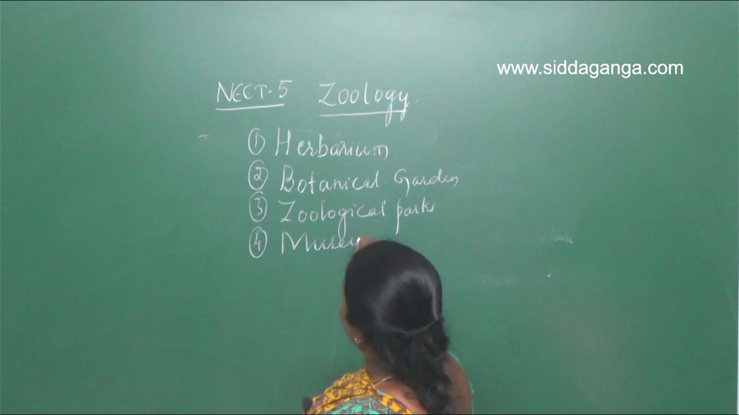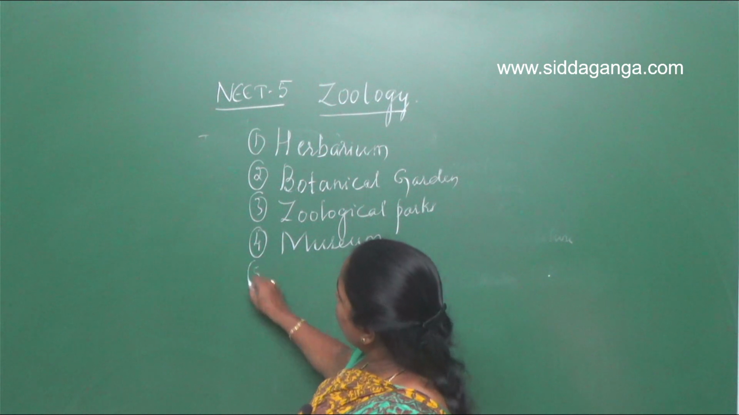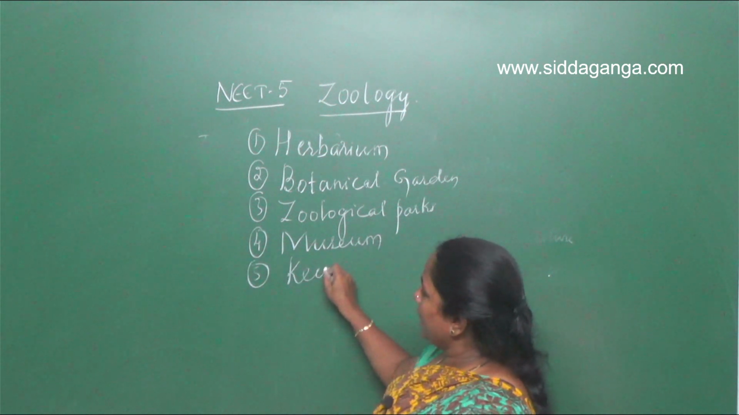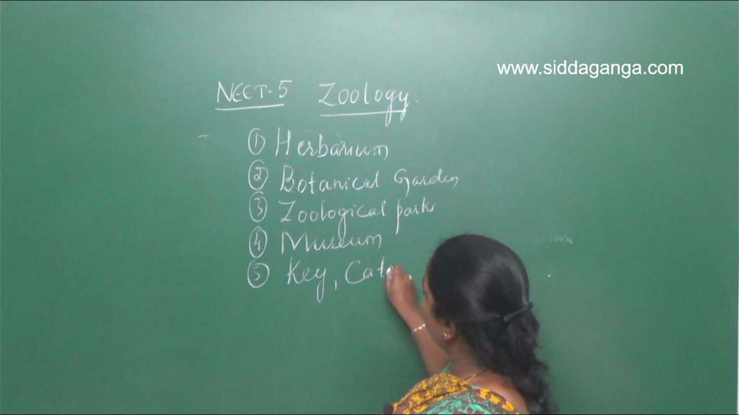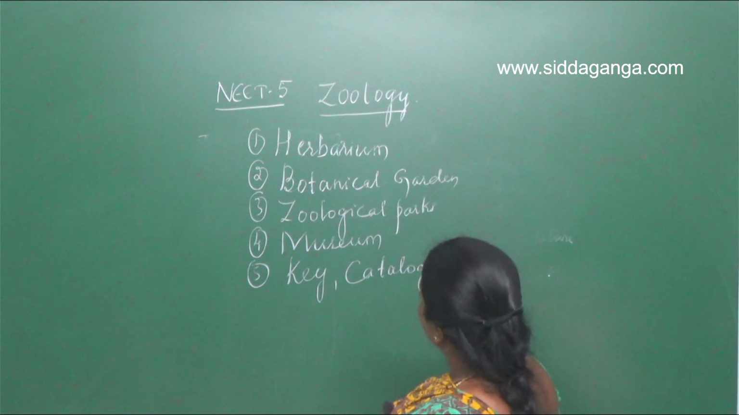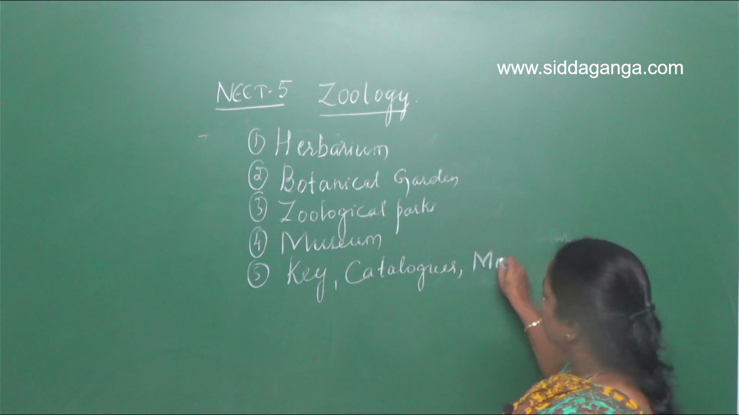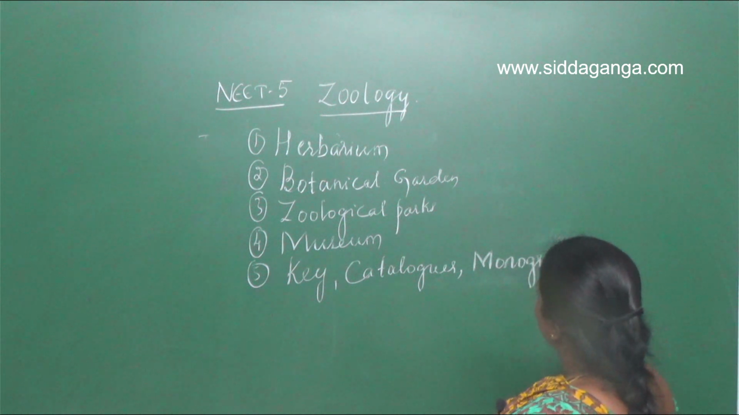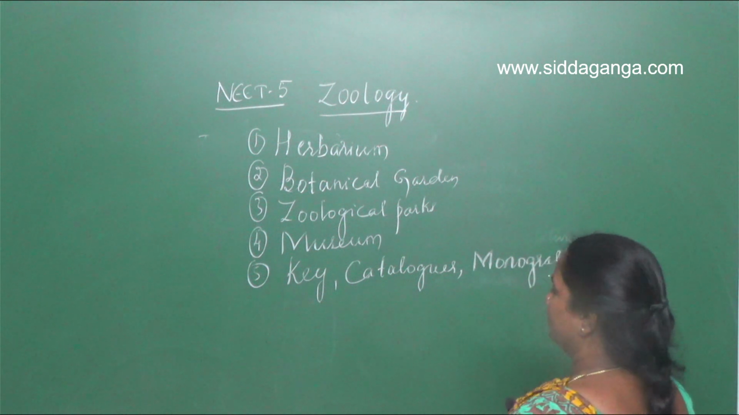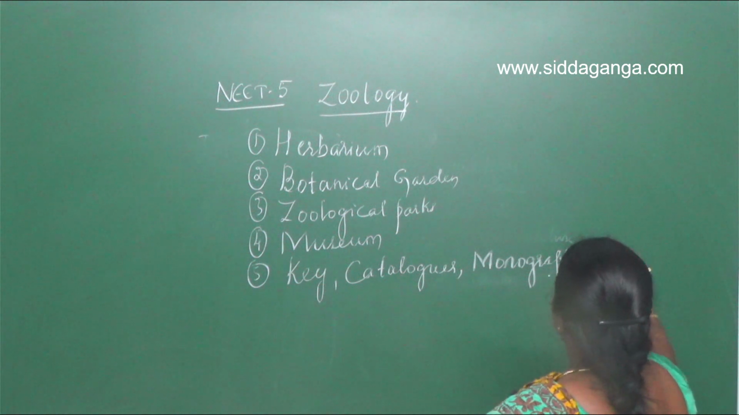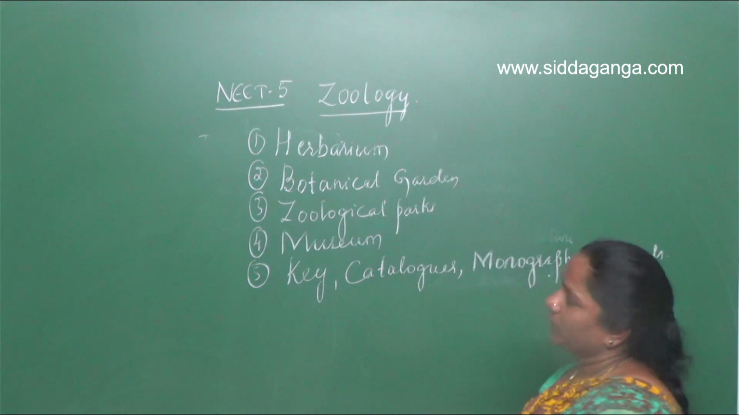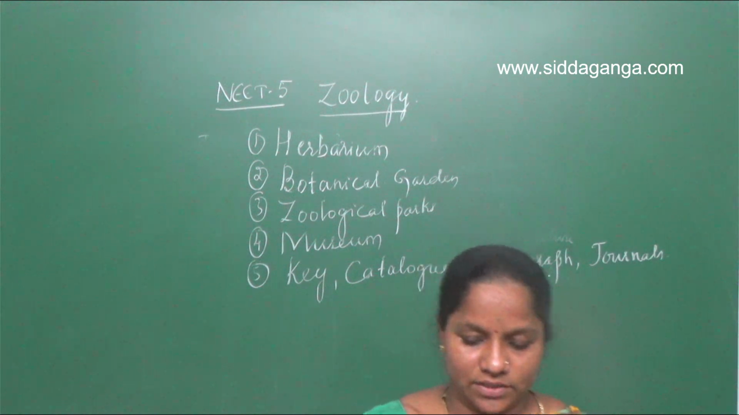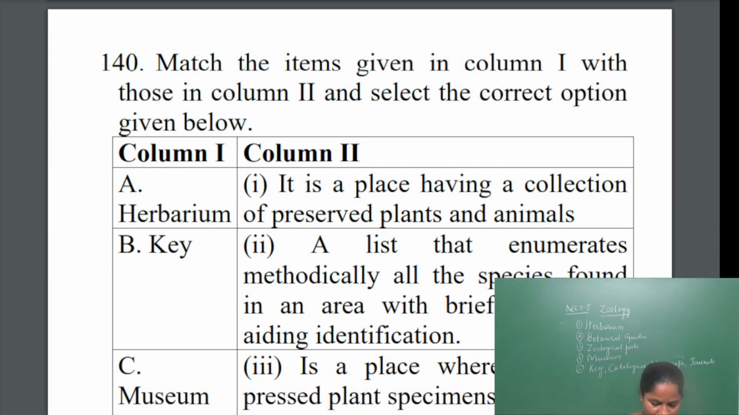Then with this, we have other taxonomic aids called key, catalogs, monographs, and journals. So what are these taxonomic aids, and how do they help the taxonomy here?